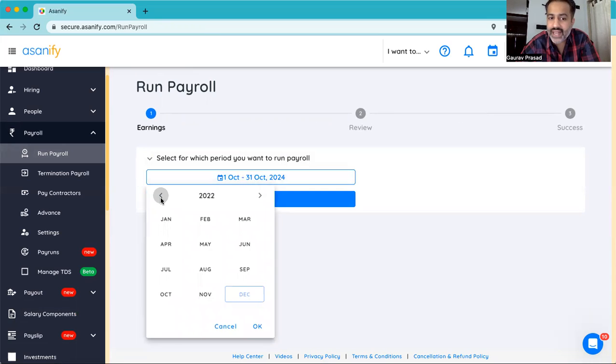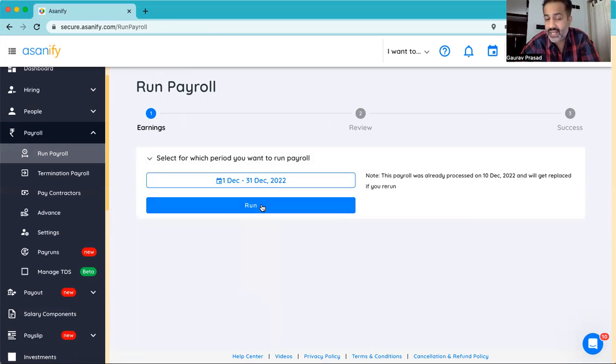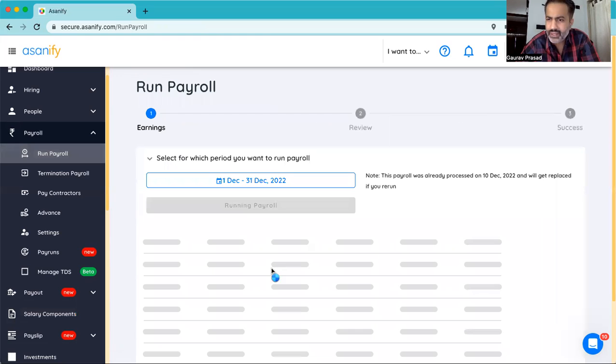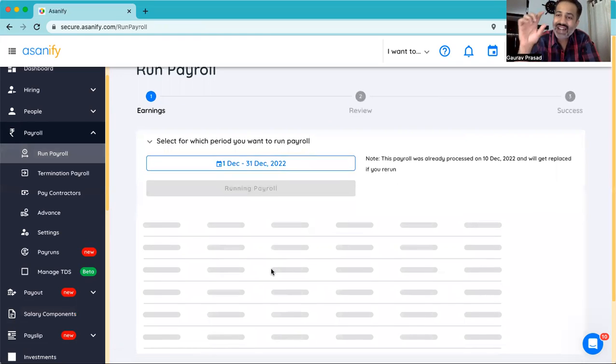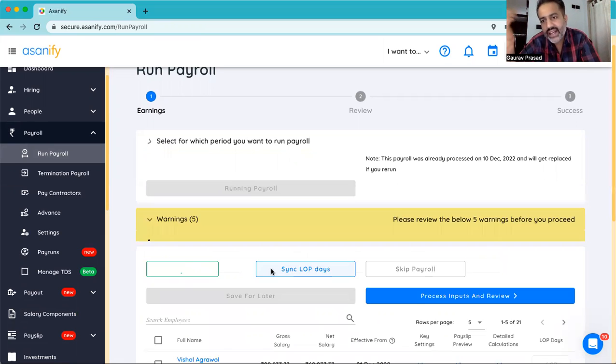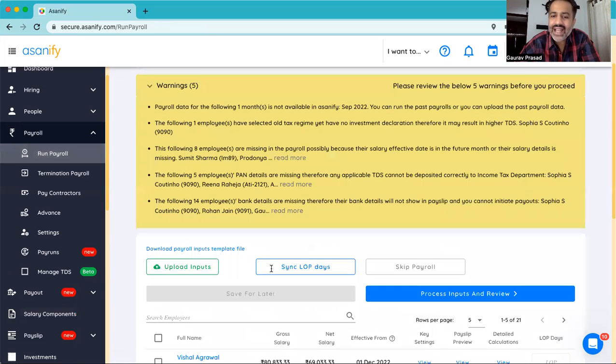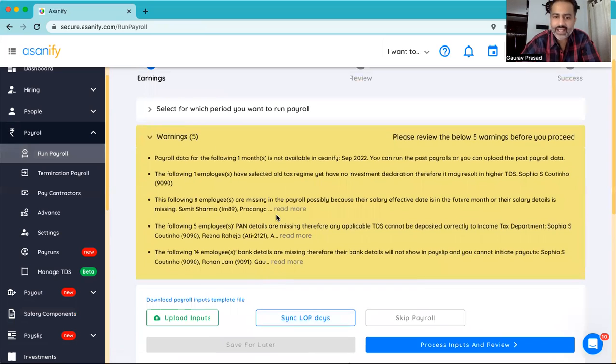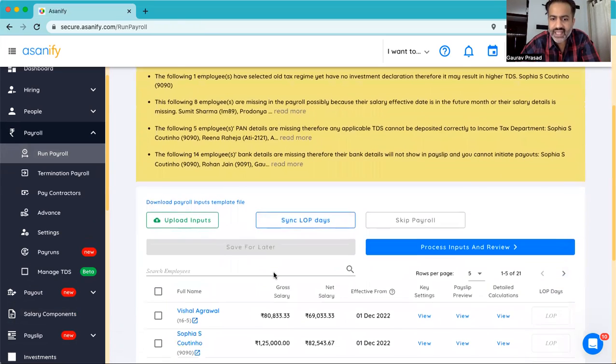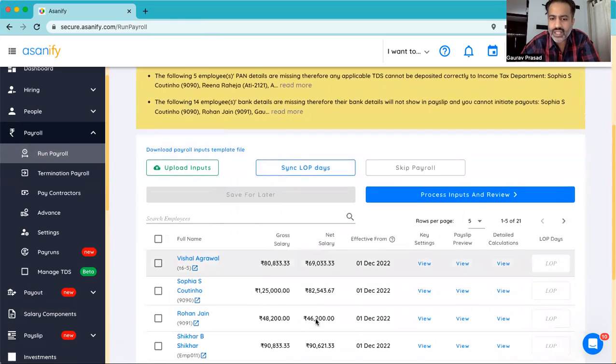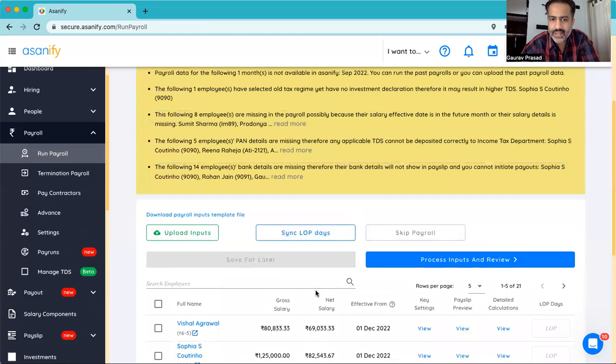All you have to do is select the month for which you're running the payroll. Let's say I'm running the payroll for the month of December. At this time, the system is calculating all the taxes, doing the pro rata of the salaries, looking at the investment declaration of the employees, and calculating what the gross and net salary has been. Now, you see, in 5 seconds, the system has calculated the gross and net salary for all the employees.